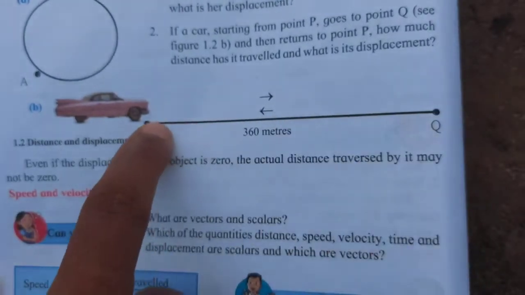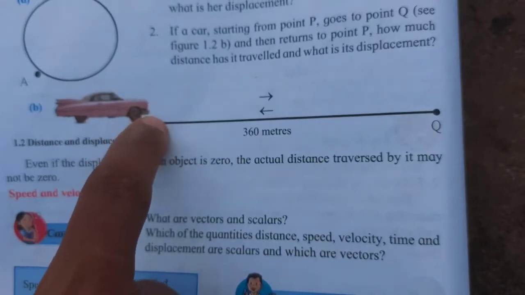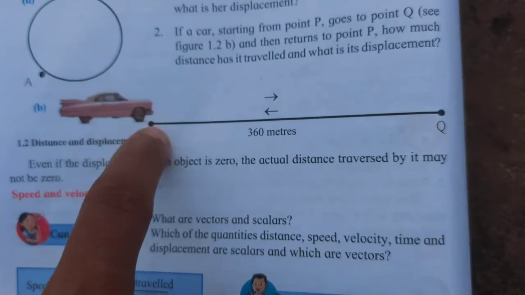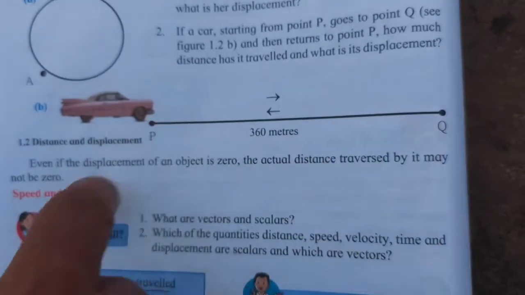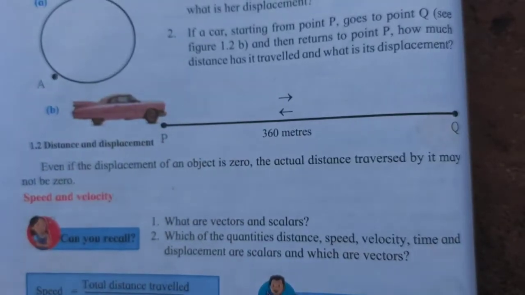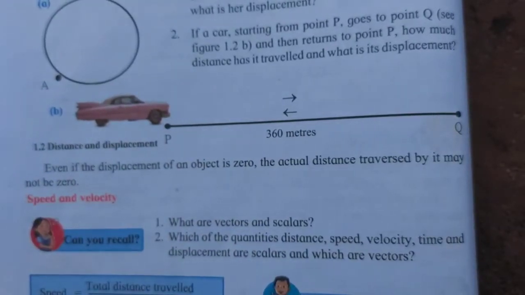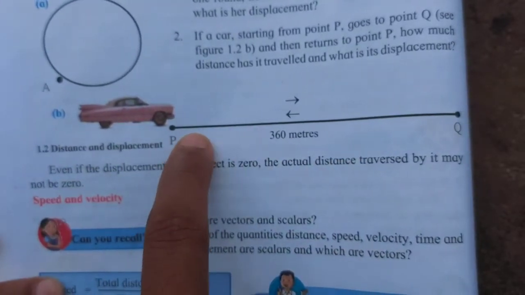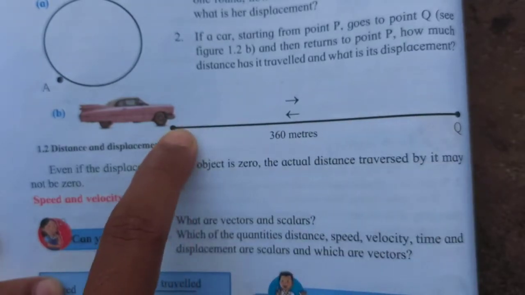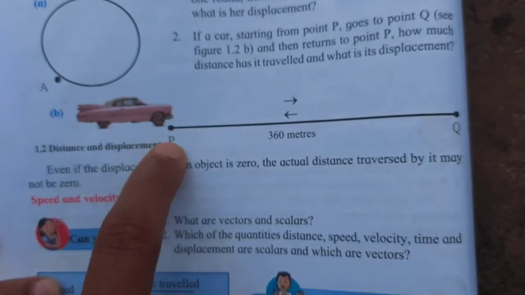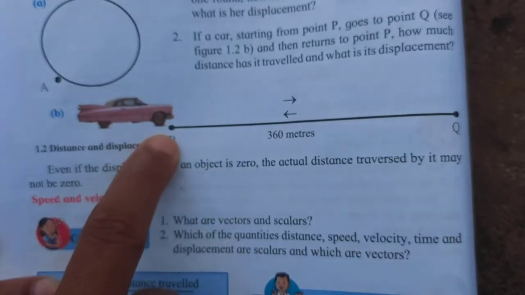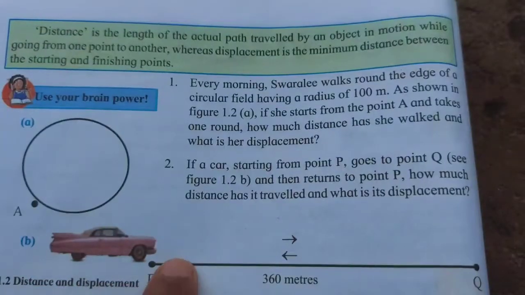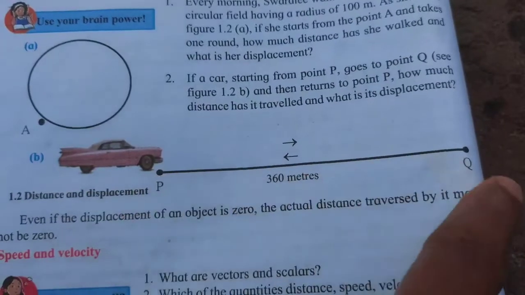But if you come again to the same position, meaning from P to Q you walk and again from Q to P you come, what happens? Here you measure 360 and again 360. You count together, then you get double. Correct? So that double will be distance, not displacement. If you start from the same point and come again to the same point, then there will be zero displacement because you are on the same point P. So if you take 1000 rounds but you come to the same position, that we call zero displacement.